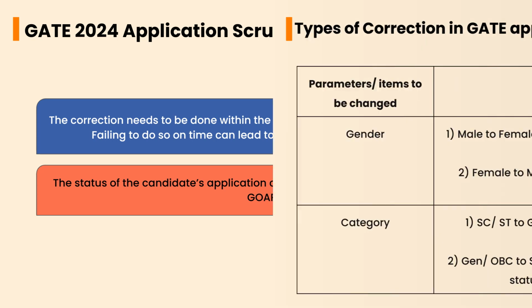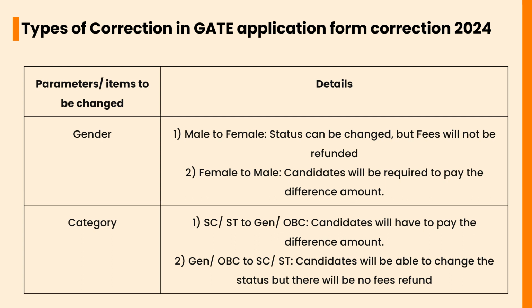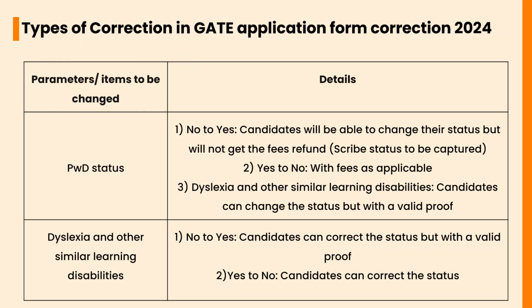Let's check the types of corrections in GATE Application Form Correction 2024. In gender, male to female, the status can be changed but fees will not be refunded. Female to male, the candidate will be required to pay the difference amount. In category, SC or ST to general or OBC, the candidate will have to pay the difference amount. In general or OBC to SC or ST, the candidate will be able to change the status but there will be no fee refund. In PWD status, no to yes, the candidate will be able to change their status but will not get the fee refund.